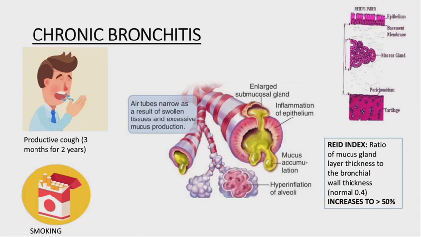Over the years, there's hyperplasia and hypertrophy of bronchial mucus glands along with goblet cells, which secrete mucus. So there's increased mucus production, and there's mucociliary dyskinesia. Mucociliary dyskinesia means cilia are very short and they're unable to get rid of the mucus. So in order to cater to that, a person coughs and they have chronic cough for years. Reid index basically shows the thickness of mucus gland to bronchial wall, and since the mucus glands are increased in chronic bronchitis, the index increases to more than 50%.